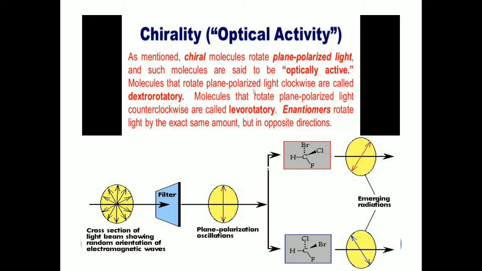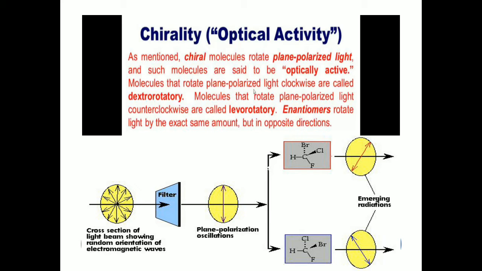The best example of such molecules is enantiomers. Enantiomers are good examples of molecules showing optical activity. Enantiomers are stereoisomers. Already we know that stereoisomers are of two types: optical isomers and geometrical isomers.